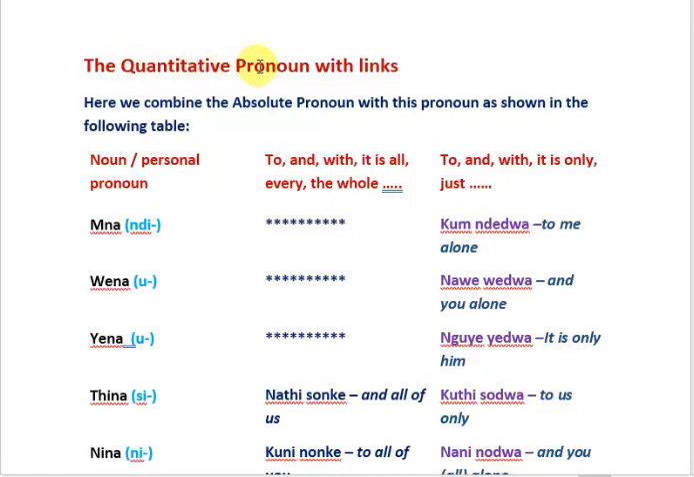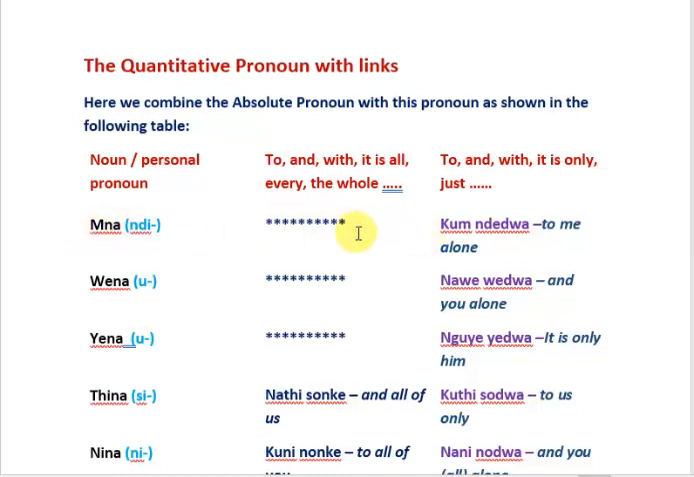Let us now look at the quantitative pronoun with links. And here, as you will see from the examples, we combine the absolute pronoun with this particular pronoun which you saw in the previous video. In other words, it becomes a two-part response, as you will see in these examples.